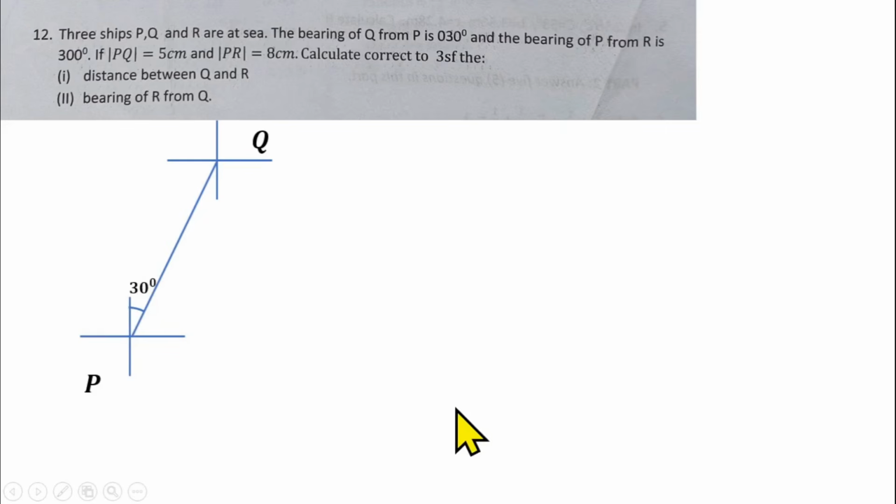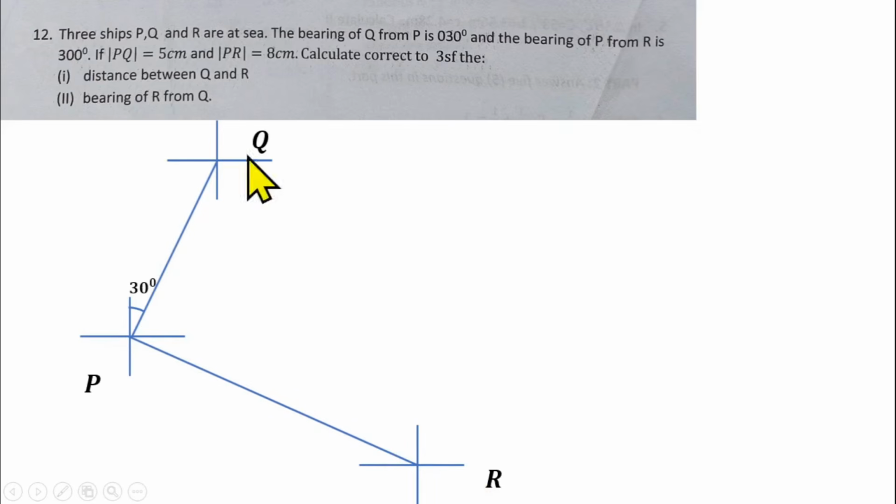So our R should be around somewhere here, because the line that will join them together should be around the northwest of the point R, because it can make that angle 300 degrees. So around here, I'm going to draw a point here. Then that will represent point R, because the line that's supposed to join P and R together is supposed to be at the north to the west, because that's when you can make that angle 300 degrees from the north to the west. So draw a straight line here joining R and P together.